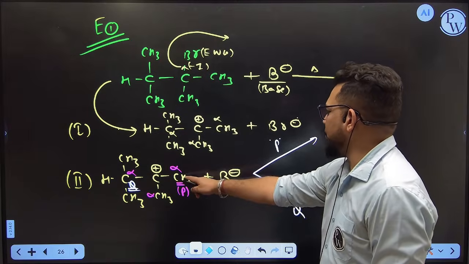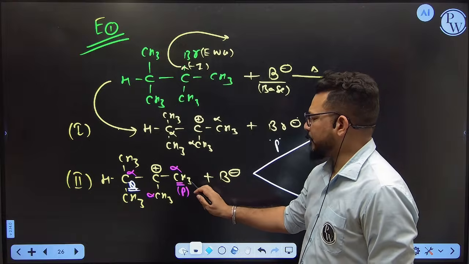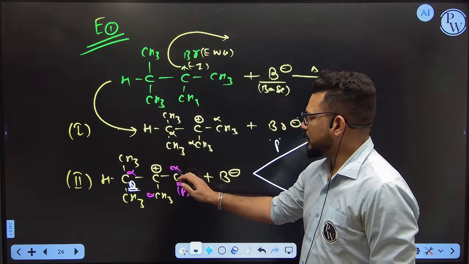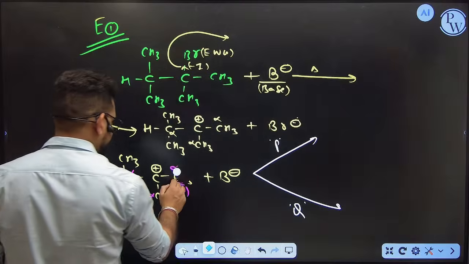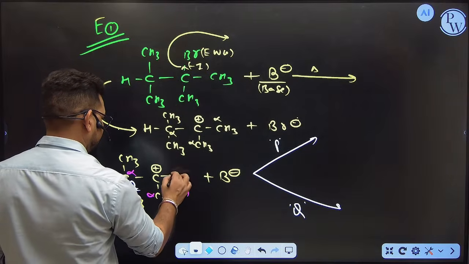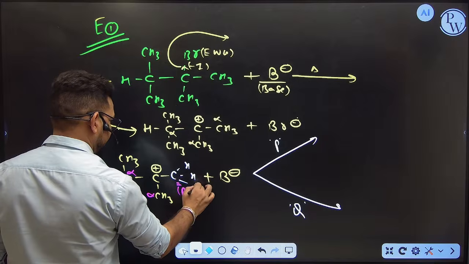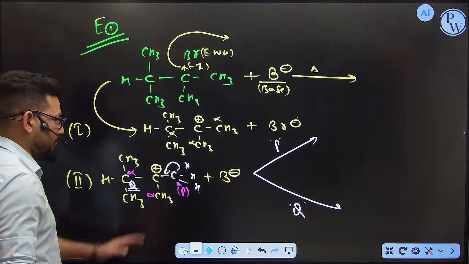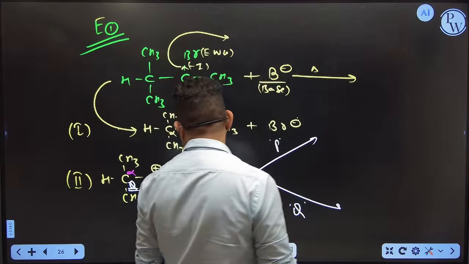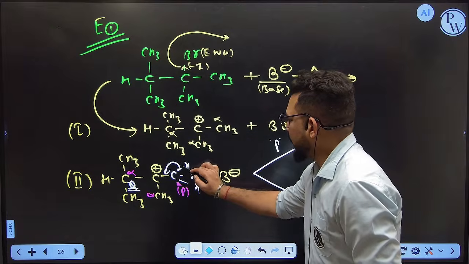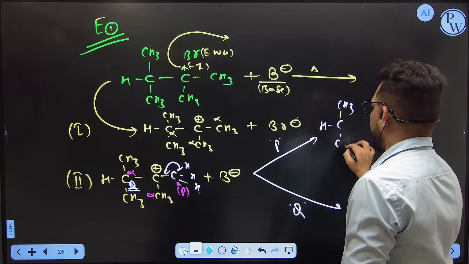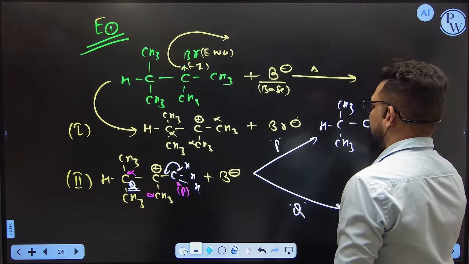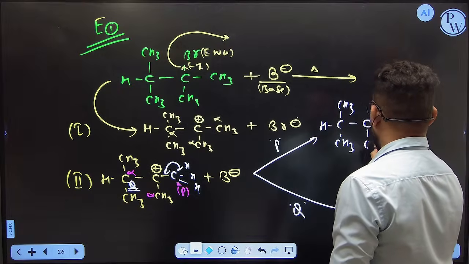First I am going to form P. If you take the hydrogen from this alpha carbon, the hydrogen is going to be removed and the bond shifts here. So you shift this bond here, and then the hydrogen leaves. So you get CH3, CH3, C double bond, CH2, CH3.